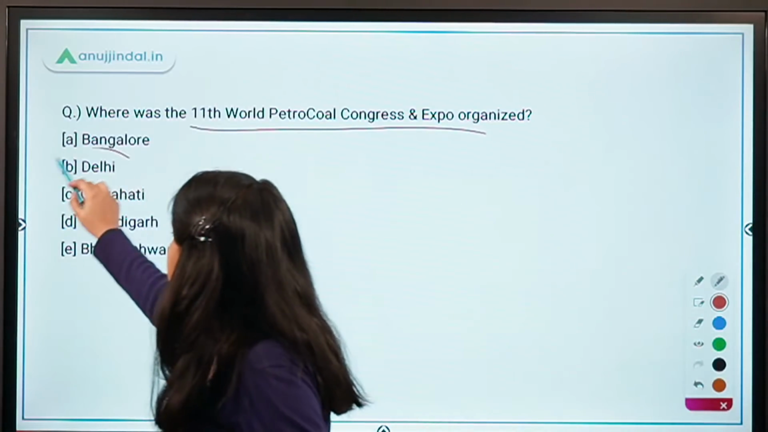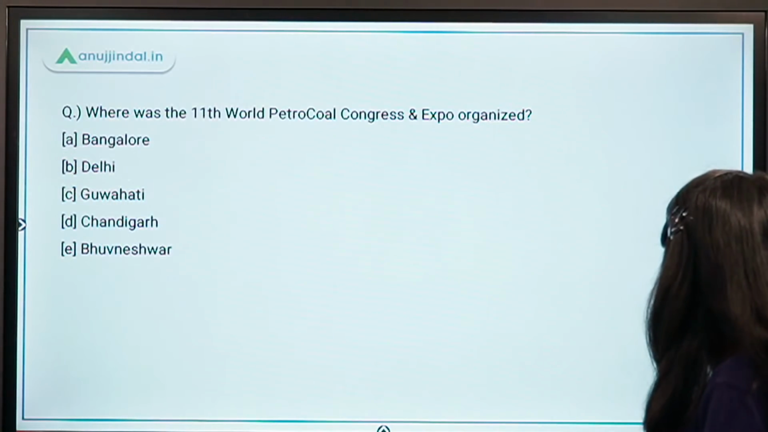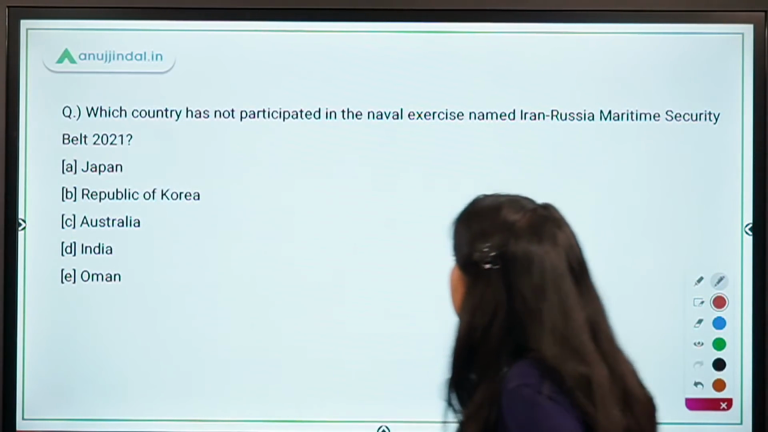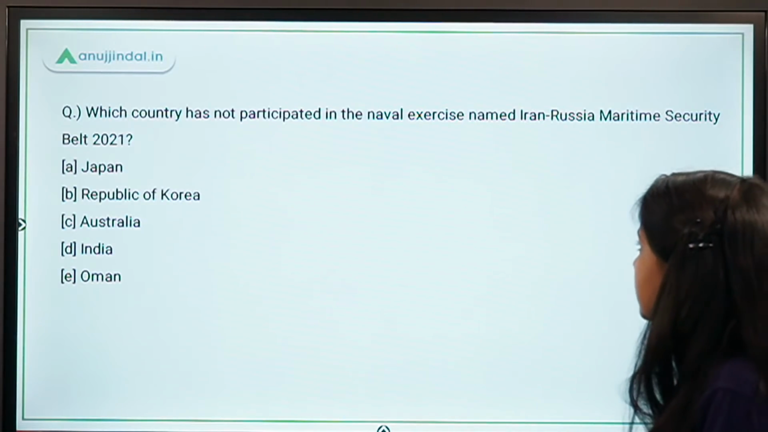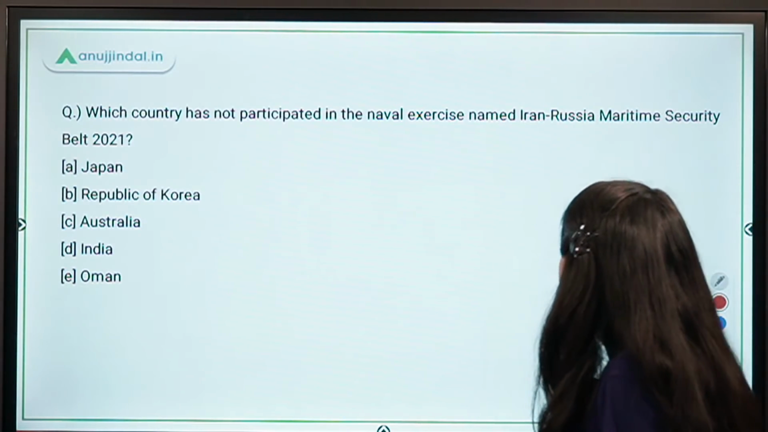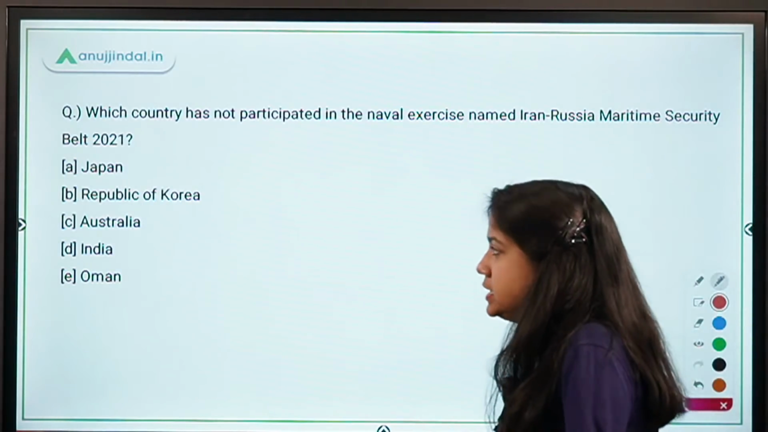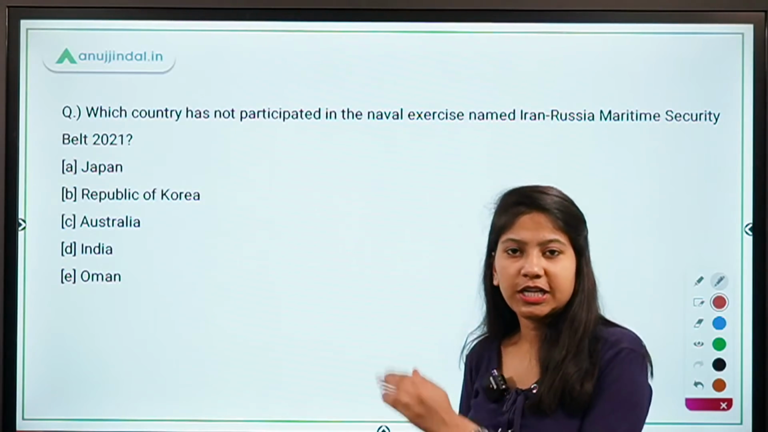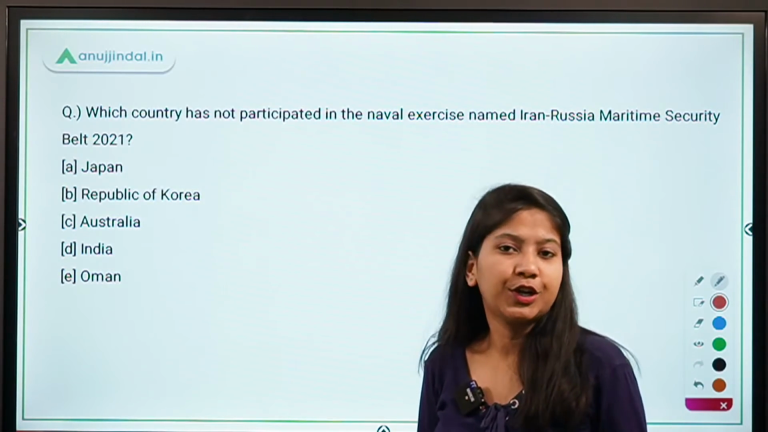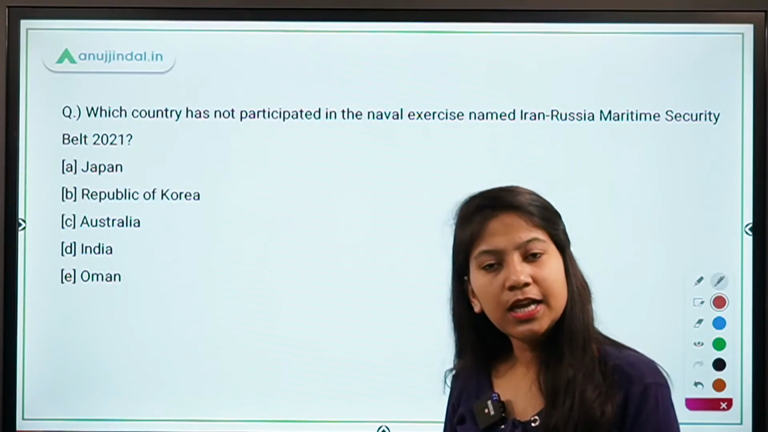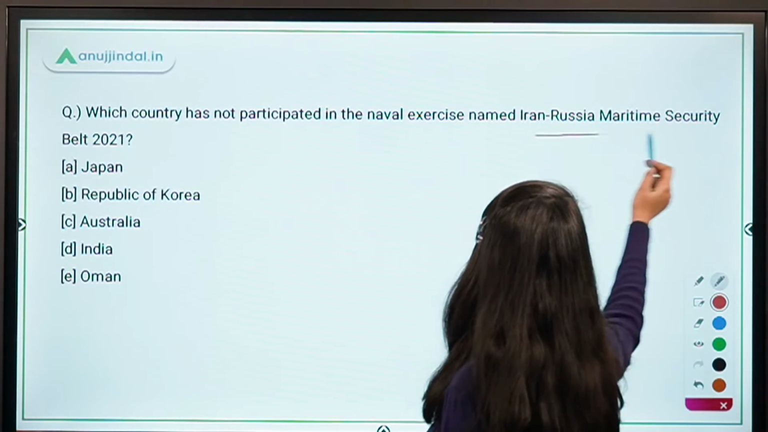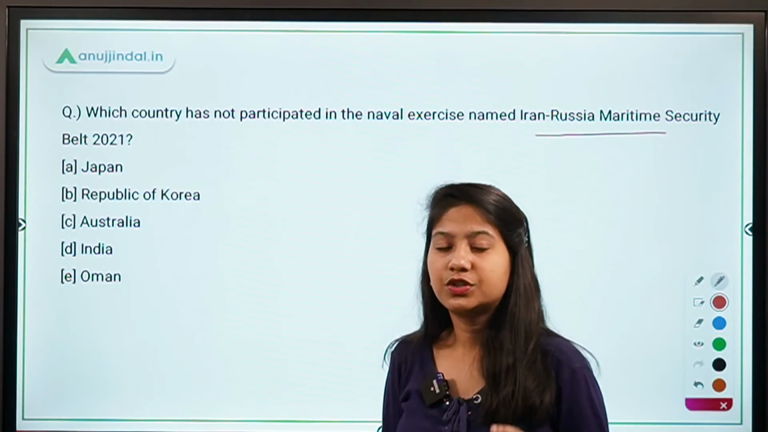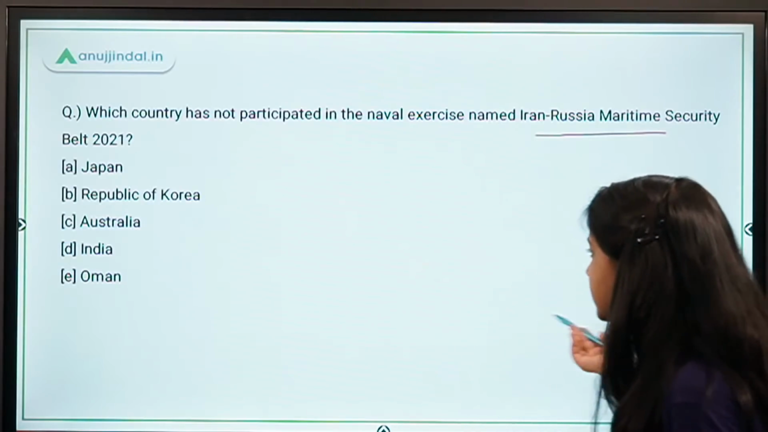Okay, so the right answer is Delhi. Which country has not participated in the naval exercise named Iran-Russia Maritime Security Belt? So basically there were speculations, there were news that India has participated in this exercise, but later on Indian Navy clarified that India is not participating in this Iran-Russia naval exercise that is taking place in the northern region of Indian Ocean. So the answer is India.